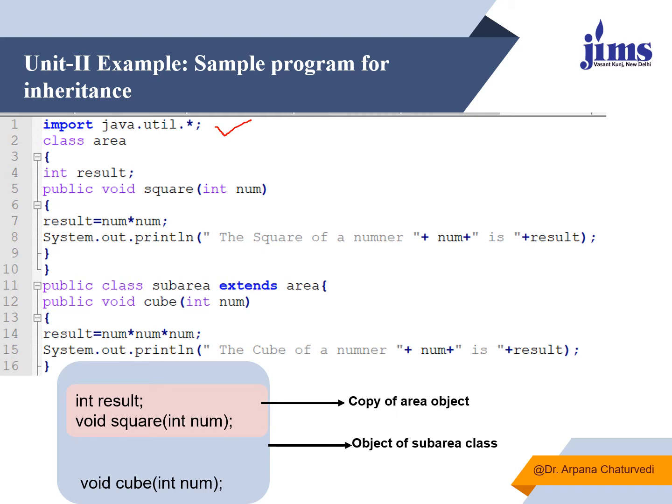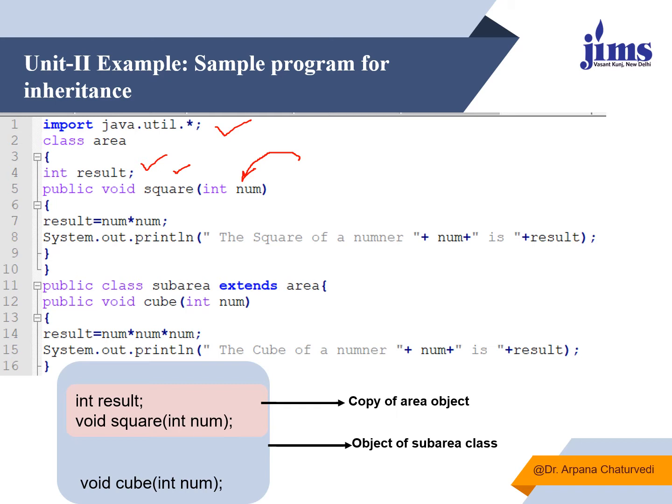It's a simple class wherein there is one data member, that is result, and one member function. The name of the member function is square, which is not returning any value. One argument I'll be passing when I call this function, that's why it is defined over here, and the type of the argument is int.